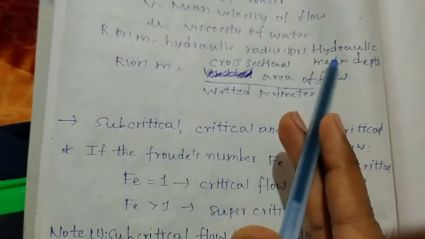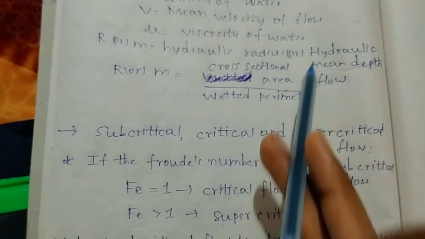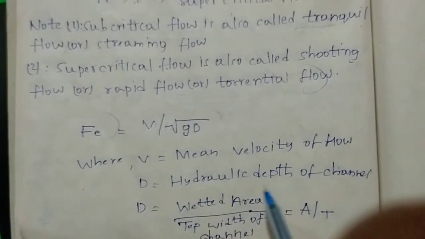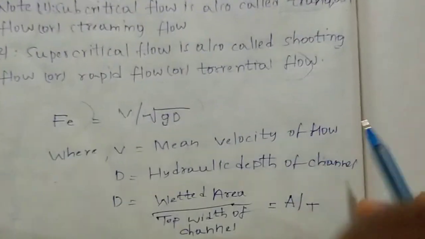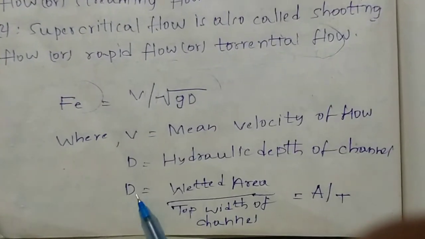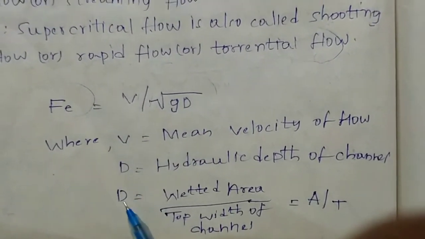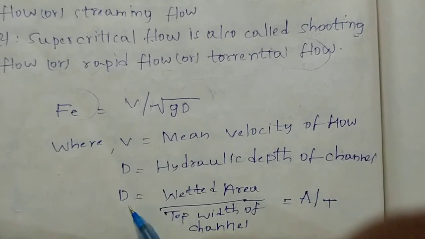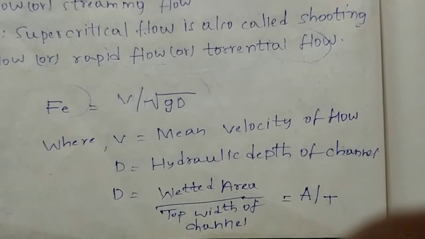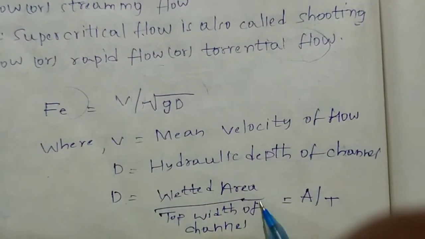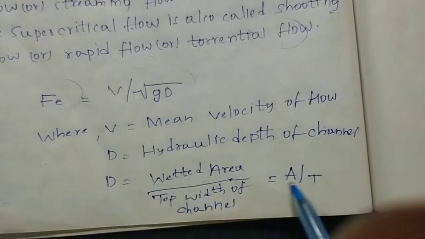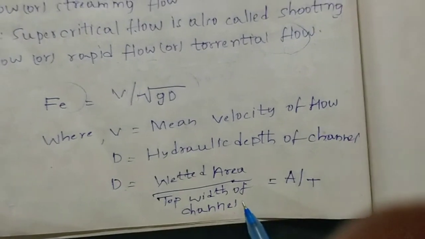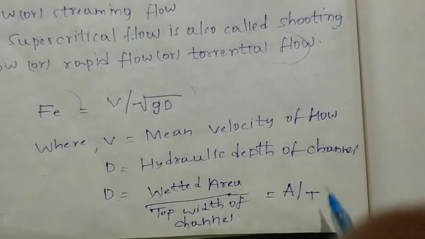Hydraulic radius is the hydraulic mean depth, and this is the hydraulic depth of the channel. Here R or M and D are not equal. So here is the formula for the hydraulic depth of the channel. Hydraulic depth of the channel is equal to wetted area by top width of the channel. Wetted area is denoted with A, and top width of the channel is denoted with T.